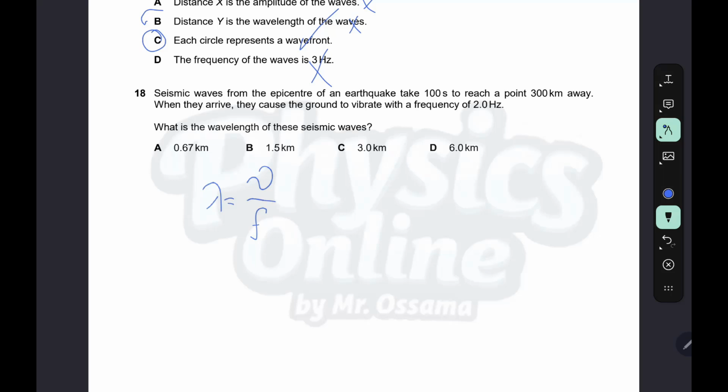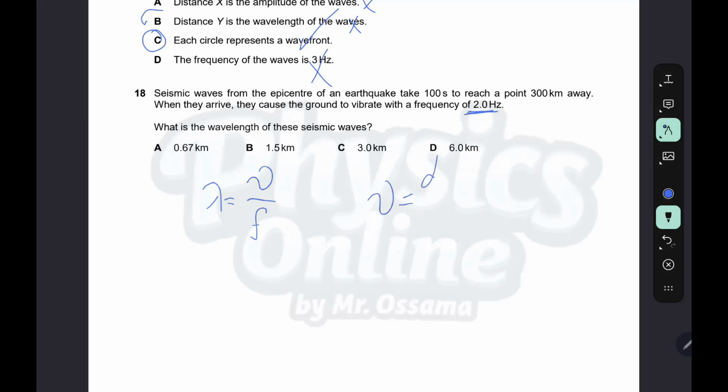We have the frequency, 2 Hz, but we need to calculate v.